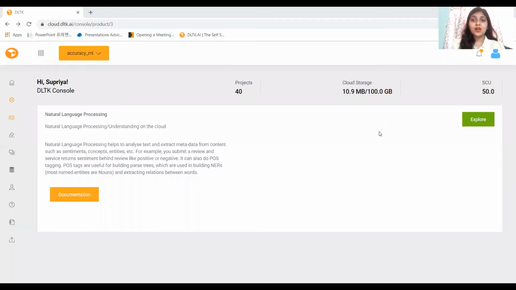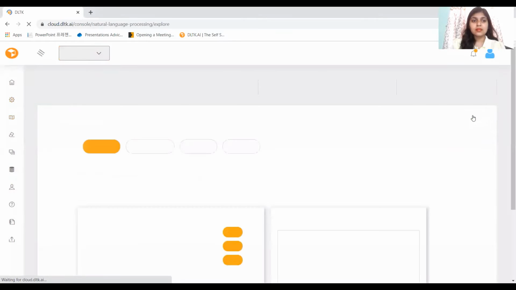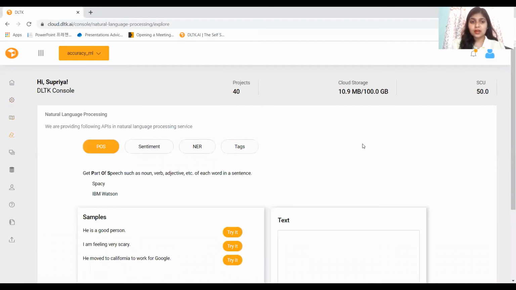Let's begin. Click on Explore. At this moment, 4 different services, especially parts of speech, sentiment, named entity recognition, and tags, were used by natural language processing. We'll first start with parts of speech. This feature would enable you to do a parts of speech tagging of text. The part of speech explains how a word is used in a sentence. There are 8 main parts of speech.